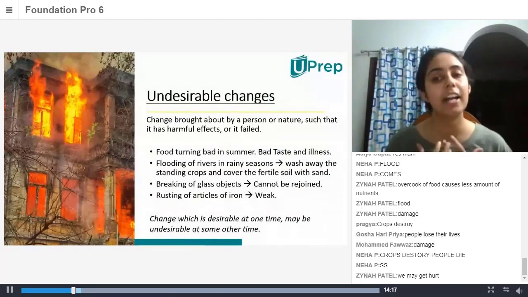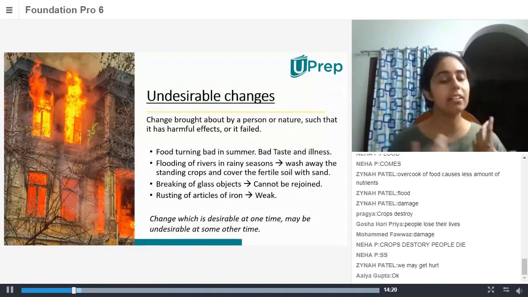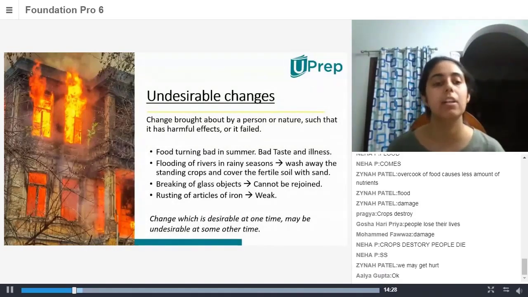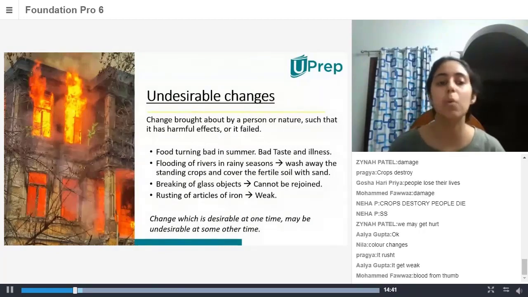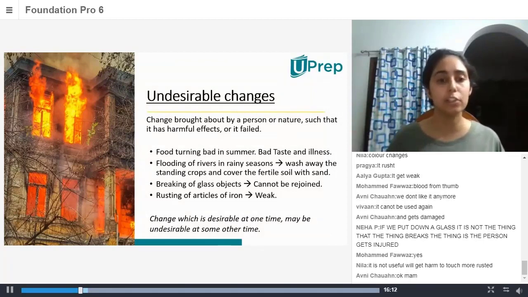So, rusting of articles of iron. What happens when iron rusts? If I have a table that is made of iron, the object loses its luster. But what else happens? It gets weak. Rusting of articles of iron leads them to being weak.